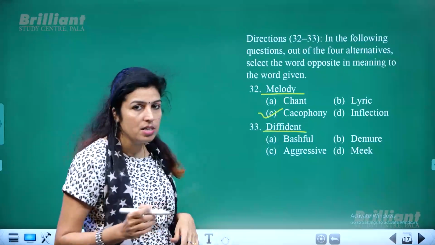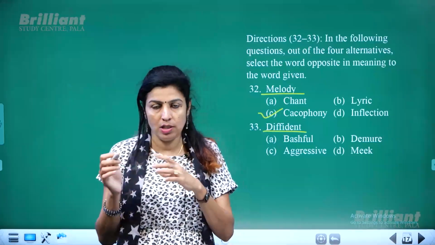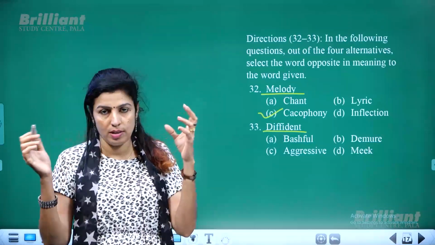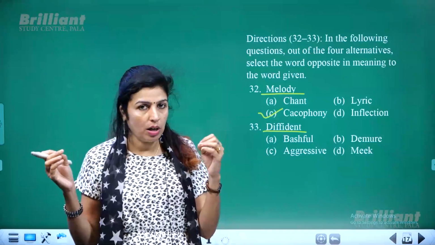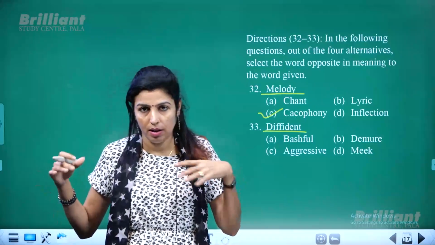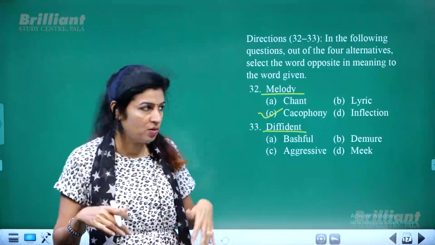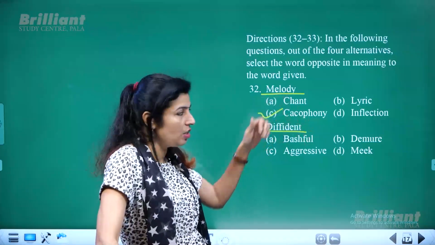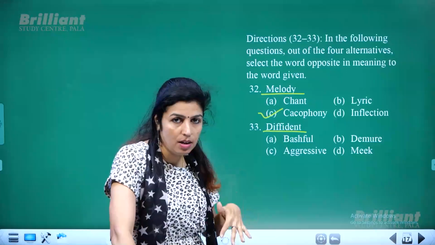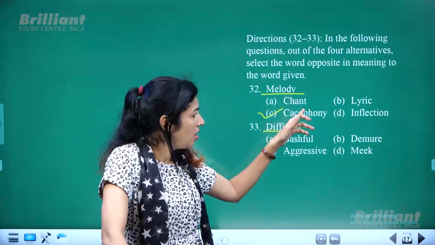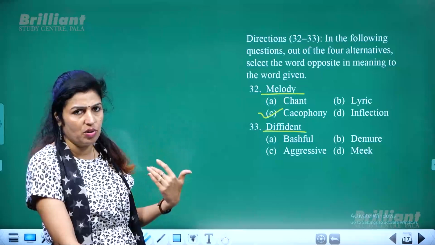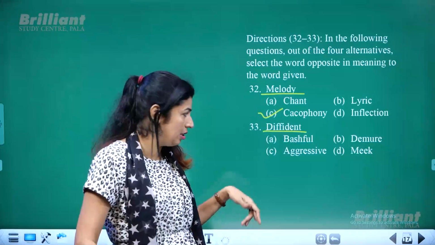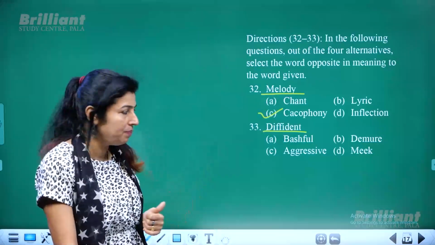Cacophony is something noisy, not pleasant but unpleasant, a mixture of noise together, not harmoniously blended, but different noises coming together, which is what you call cacophony. That is the opposite of melody: something melodious versus something cacophonous. Inflection is a change in the use of a word; in grammar we use that word. It has nothing to do with melody.